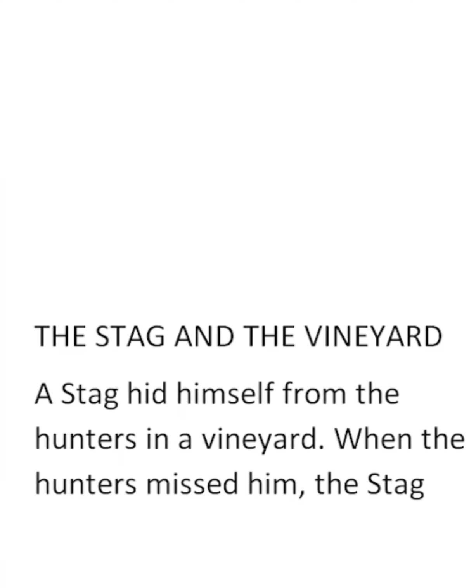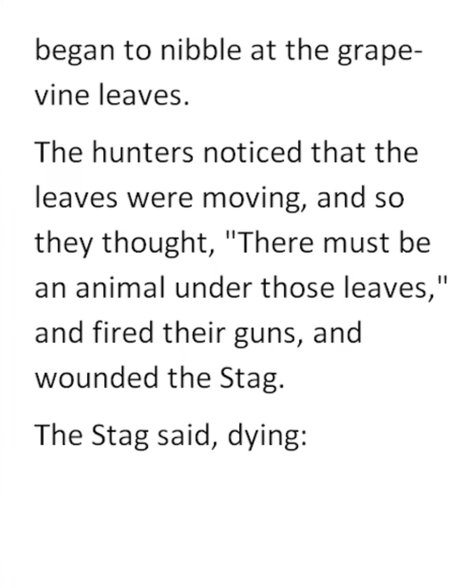A stag hid himself from the hunters in a vineyard. Let's check now. A stag hid himself from the hunters in a vineyard. Completely clear. When the hunters missed him, the stag began to nibble. Eats in small bits. To nibble at the grapevine leaves. Nibble at, we say. The hunters noticed that the leaves were moving, past continuous tense, and so that is why they thought, direct speech, there must be an animal under those leaves.